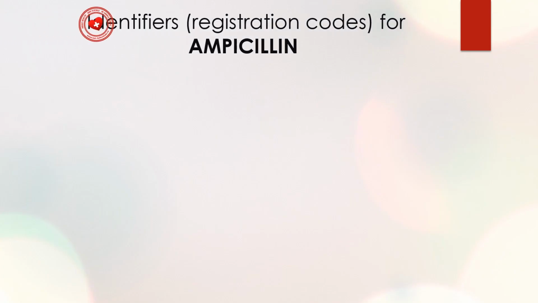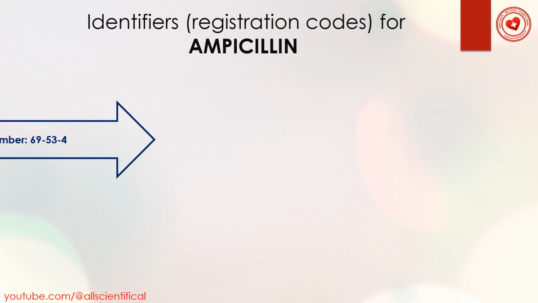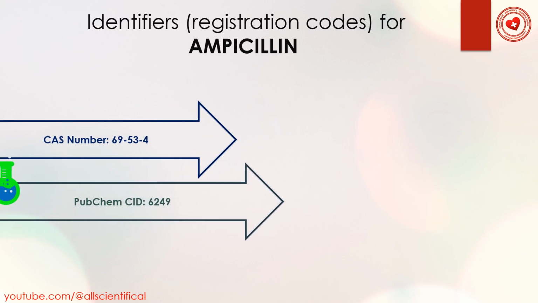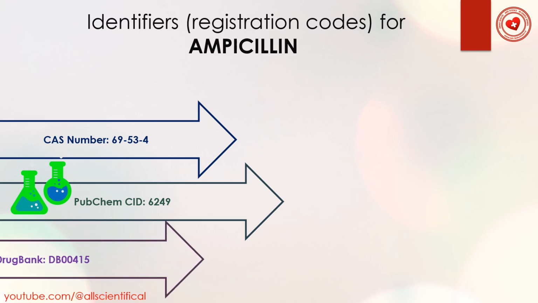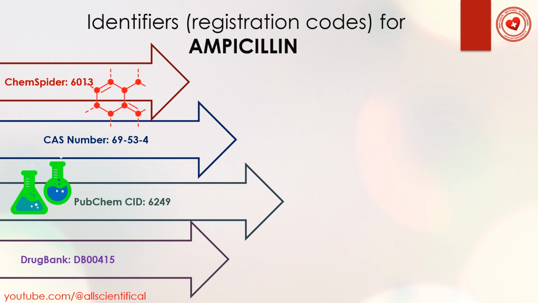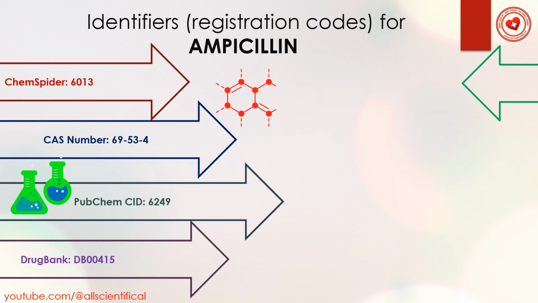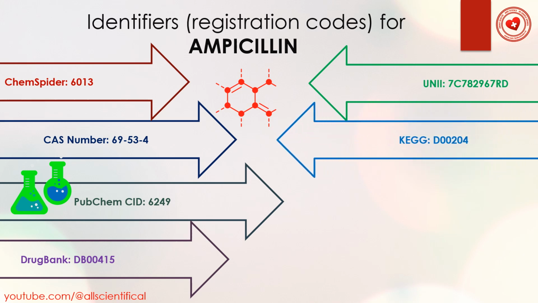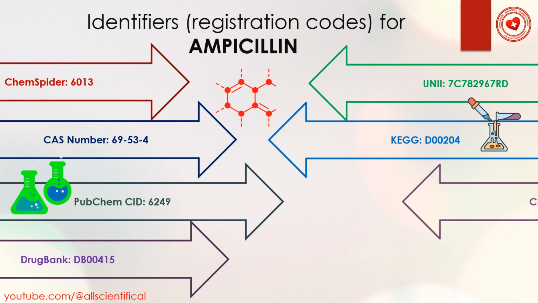Identifiers registration code for ampicillin are as follows: CAS number 69534, PubChem CID 6249, Drug Bank DB00415, ChemSpider 6013, UNII 7C78296RD.